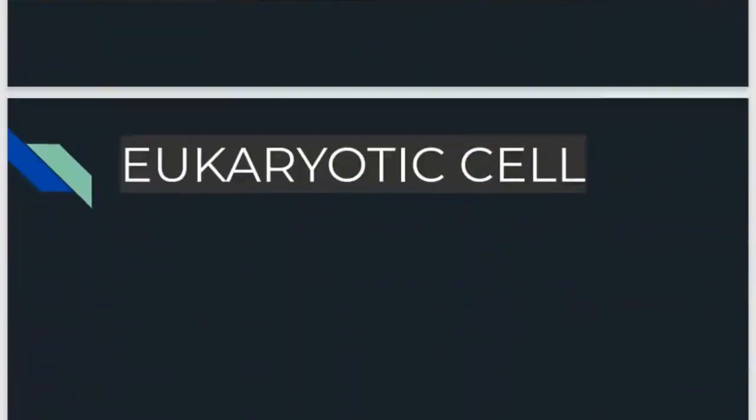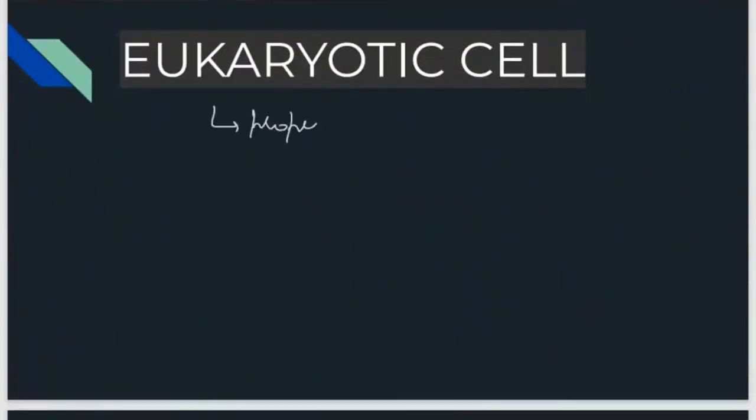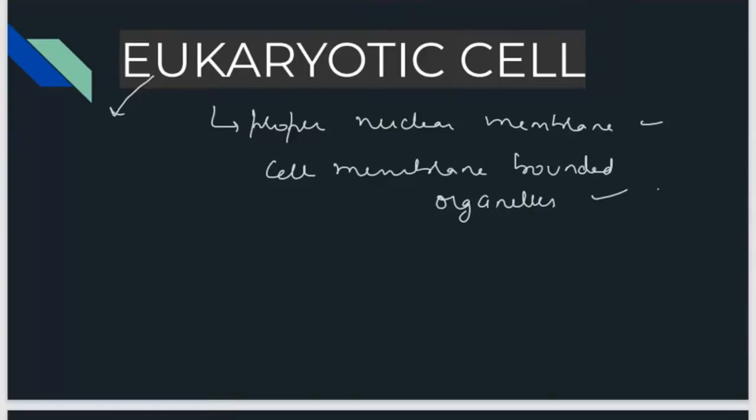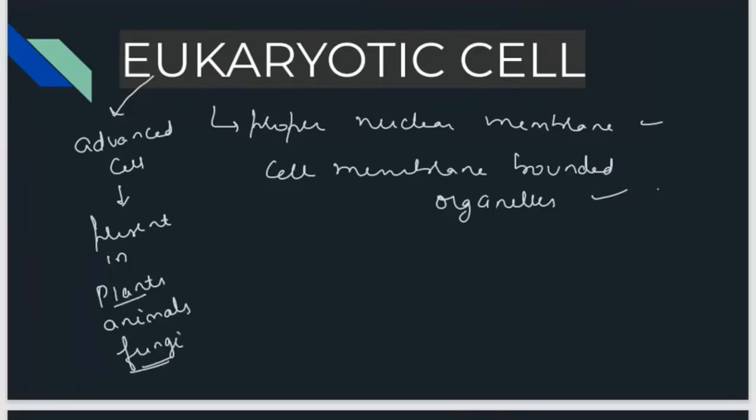Whereas in eukaryotic cells, proper nuclear membrane will be there. Cell membrane bounded organelles will be there. So eukaryotic cells are advanced. They are present in plant, animal, fungi. So all the higher cells are eukaryotic cells. Is it clear? What is prokaryotic and eukaryotic? Is it clear or not?